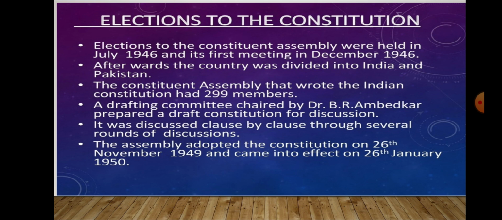The drafting of the constitution was done by an assembly of elected representatives called the Constituent Assembly. Elections to the Constituent Assembly were held in July 1946 and the first meeting took place in December 1946. Due to the partition of India, the Constituent Assembly was divided. The Constituent Assembly of India comprised 299 members and adopted the constitution on 26 November 1949, but it came into effect on 26 January 1950.